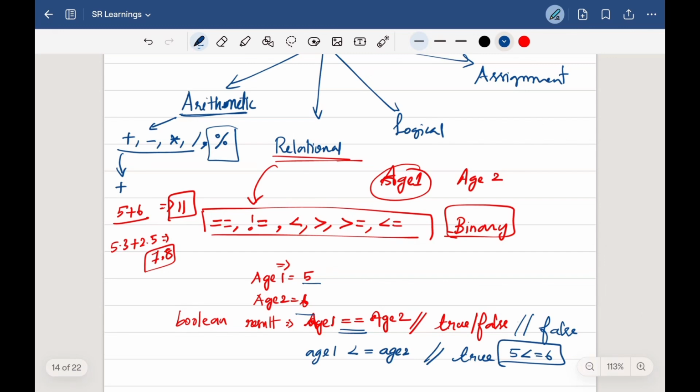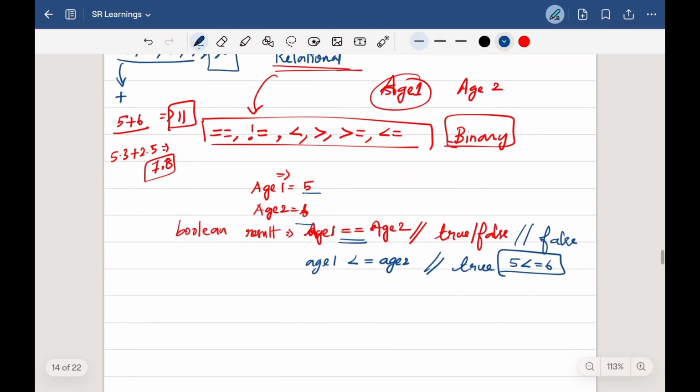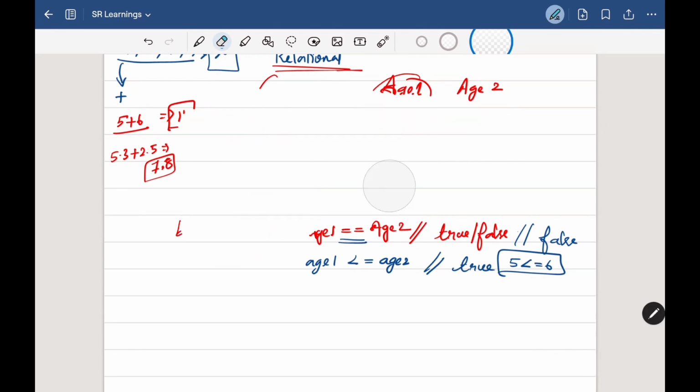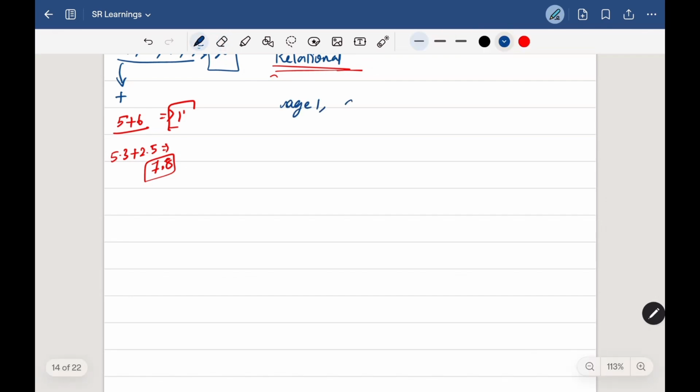I hope you understand about relational operators. Now let's go with the logical operator. Under this logical operator, there is one thing we have to discuss here. In the relational operator, I already mentioned that we can only compare two values, right? What if we have another value to be compared? For example, I have age 1 and age 2 and age 3. In this case, I have to find out which one is the greatest age.